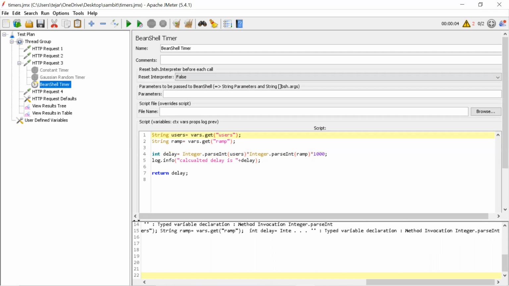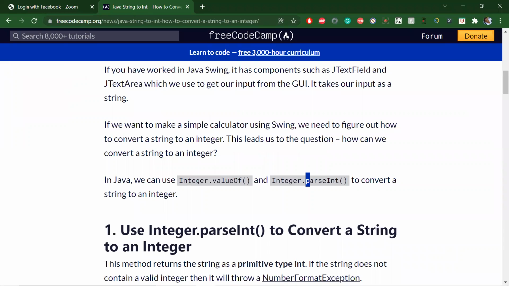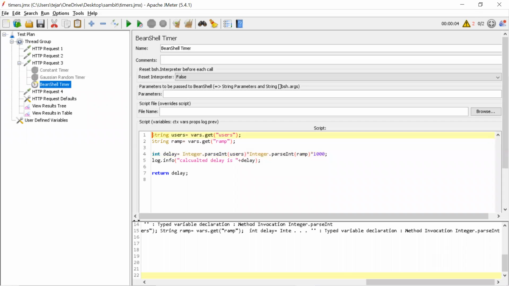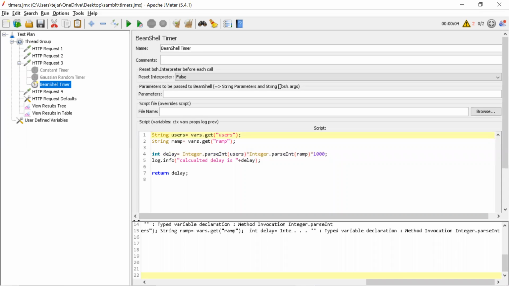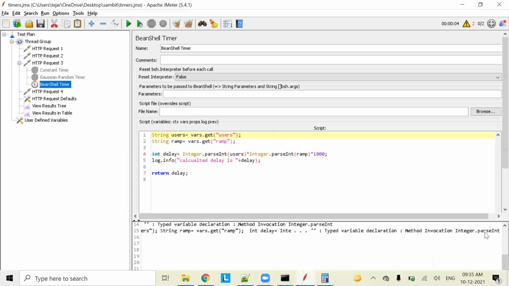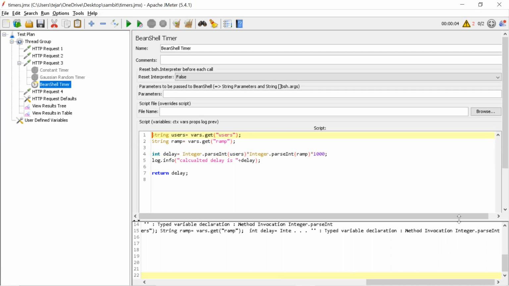Int delay, delay, Integer dot parseInt. Let's check the error again and see what it is saying.